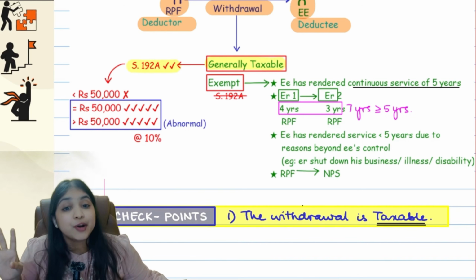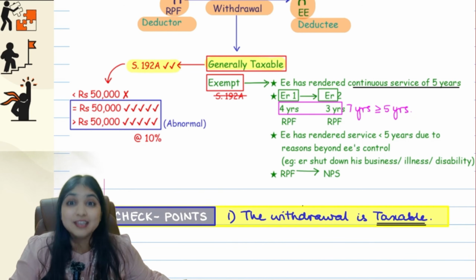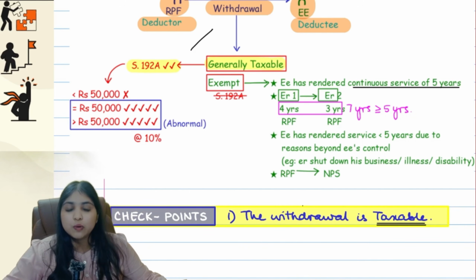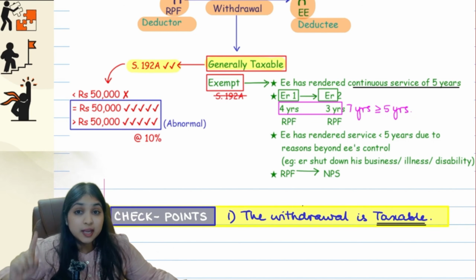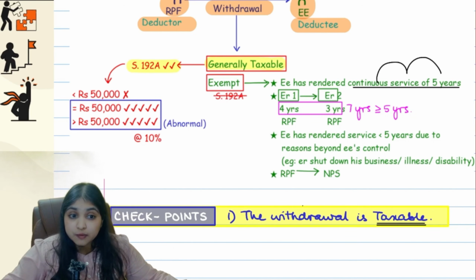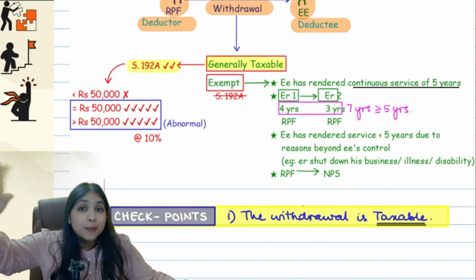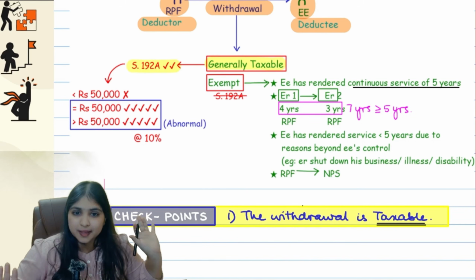So RPF point of view, if you see 4 years plus 3 years, you have rendered service of 7 years, which is at least 5 years. So now when you withdraw the money, the withdrawal will be fully exempt. Understanding? So either you should have rendered continuous service of 5 years to one employer, or even if you're shifting jobs, your money has to stay inside RPF for at least 5 years. Then whenever you withdraw later, it will be fully exempt for you.